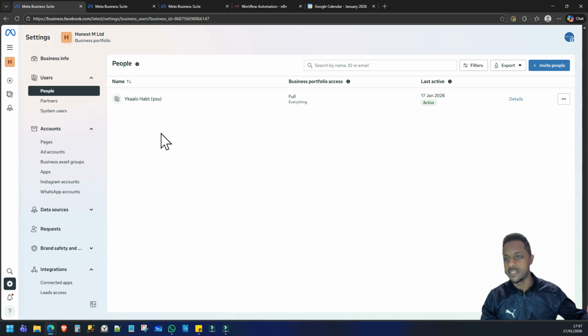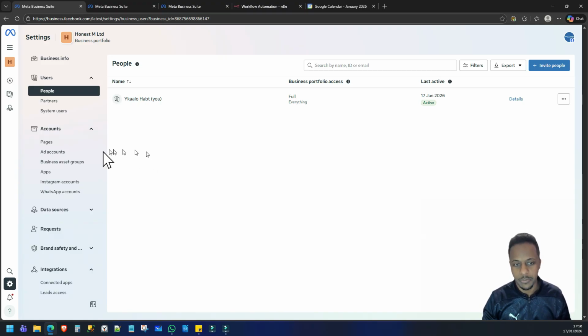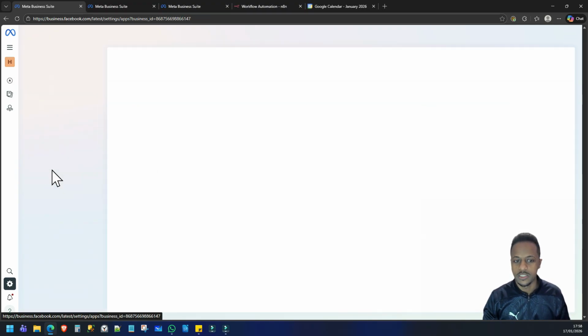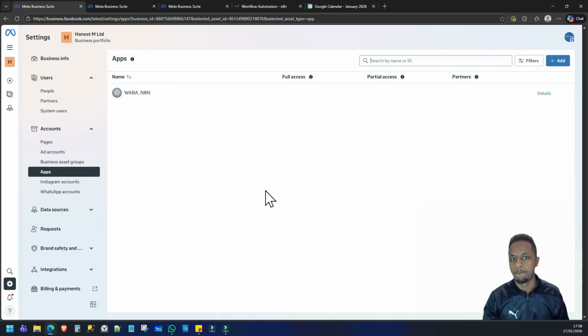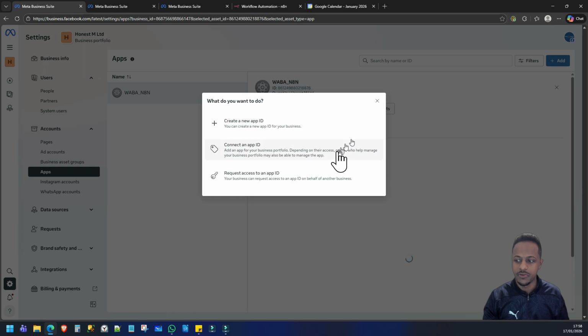And when you get to this page, it'll ask you to log in, and then you'll have to create your business portfolio. Very straightforward to do that. You don't need any instructions for that. It's very straightforward. So from that point, what you'll need to do is create an app. Okay, so you go to apps and you go ahead and add your first app.